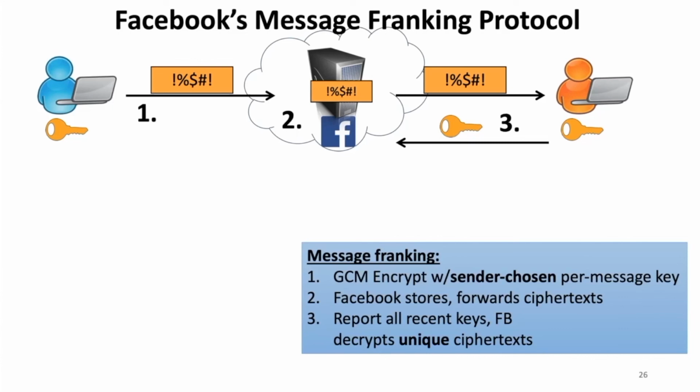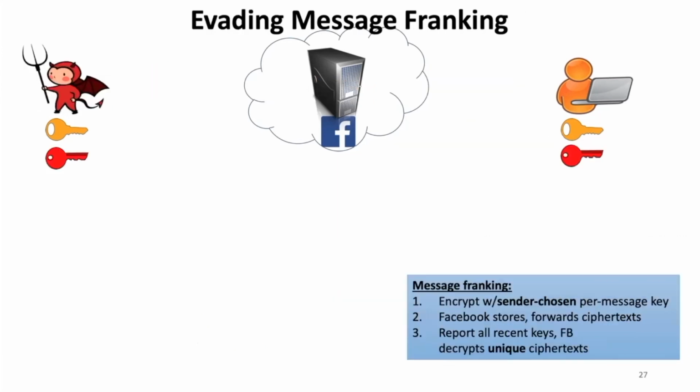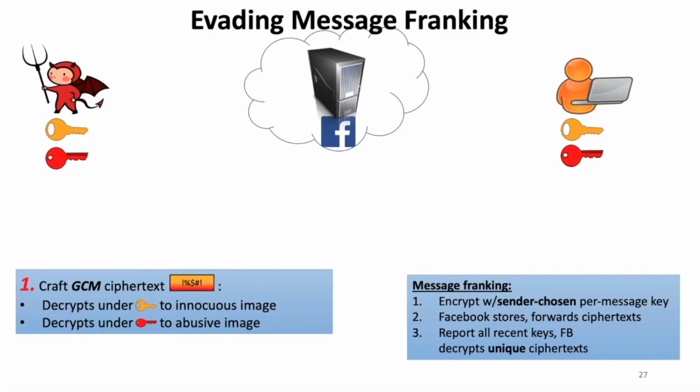Thus, if we send a single ciphertext twice under two different keys, because the keys are sender chosen, we might imagine that we can use a ciphertext with an invisible salamander to send a message that Facebook won't see because of this deduplication. And so this is exactly what we're going to do. More specifically, we're going to craft a ciphertext with an invisible salamander that's some abusive image that we want to send, and another decryption to an innocuous image.